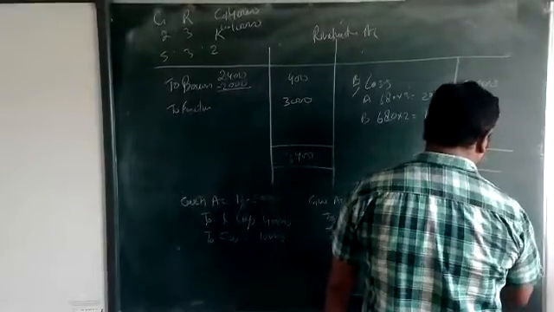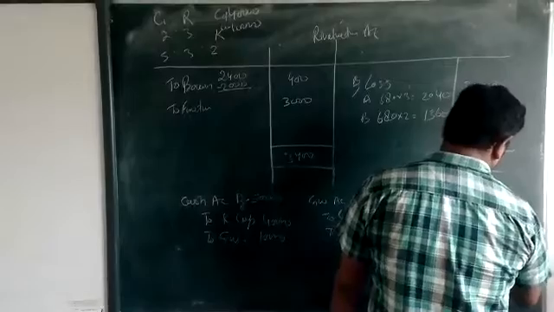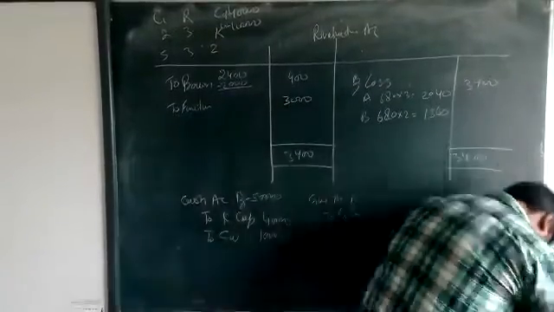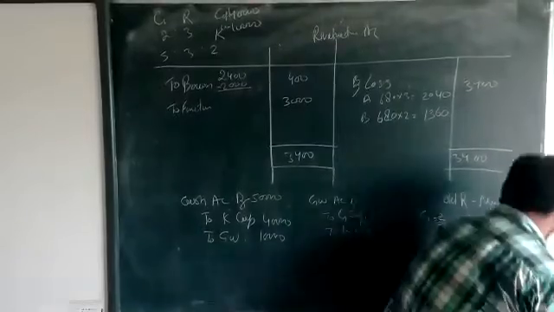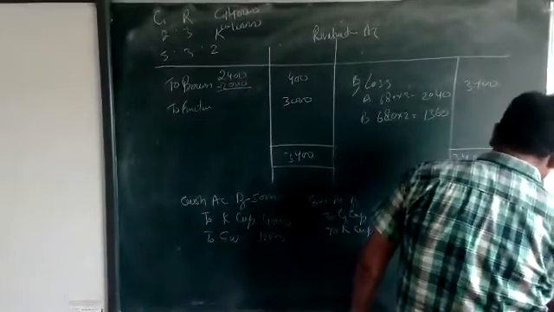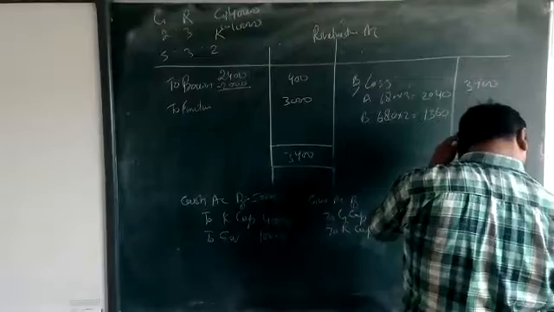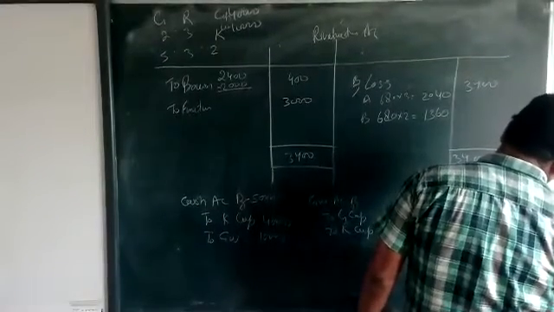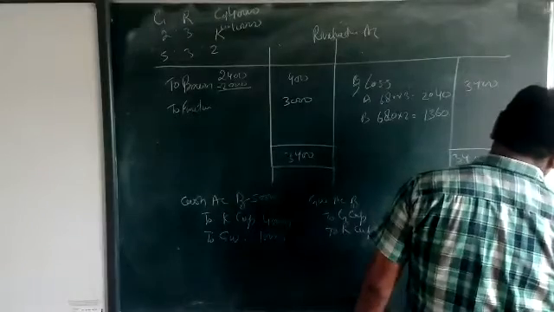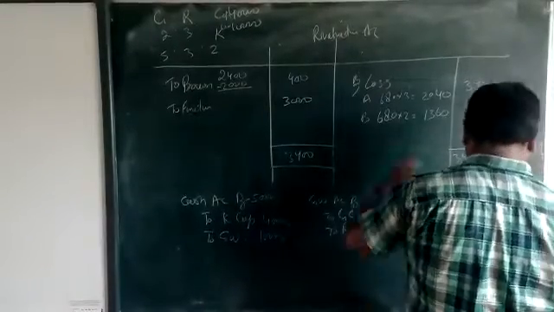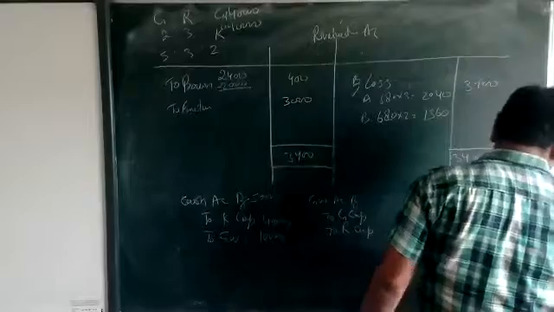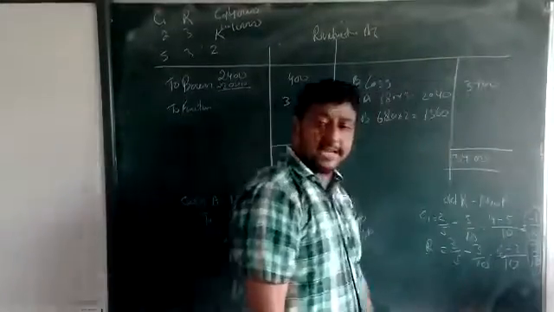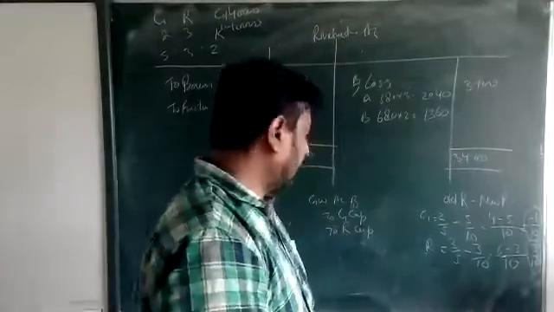Taking 10 as the common denominator, 4 minus 5 is minus 1 upon 10, and 6 minus 3 is 3 upon 10. It means G is gaining and R is sacrificing. One is gaining and one is sacrificing.